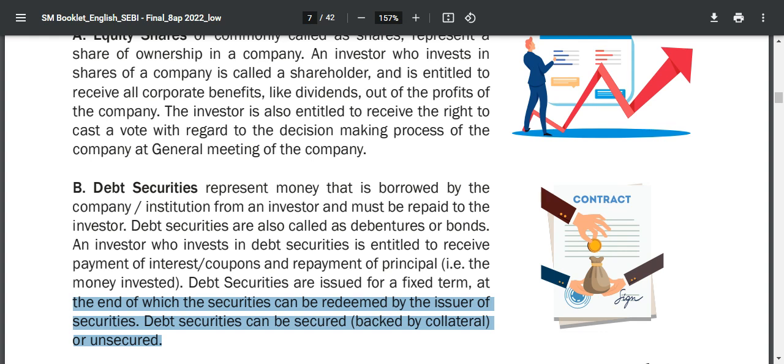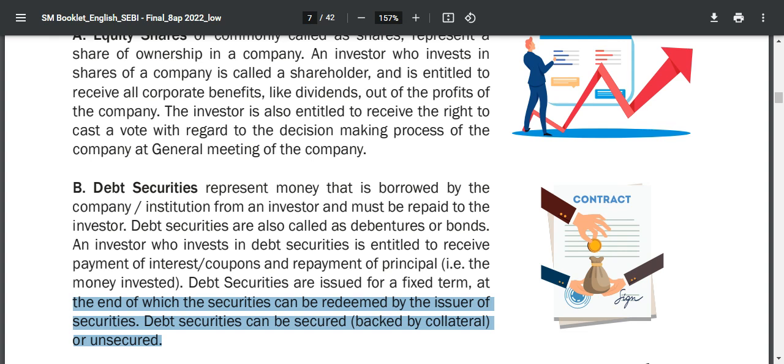Some bonds also have a perpetual existence. Bonds and debentures have terms of 5, 10, 30, 25 years, like this.